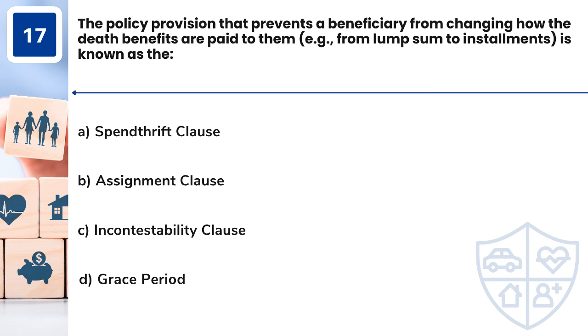Question 17. The policy provision that prevents a beneficiary from changing how the death benefits are paid to them, e.g., from lump sum to installments, is known as the A. Spendthrift Clause, B. Assignment Clause, C. Incontestability Clause, D. Grace Period.